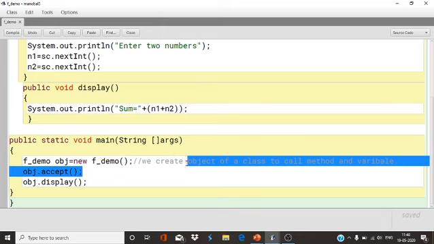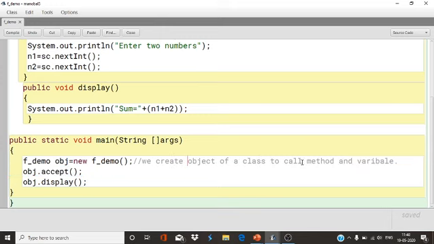So why do we create an object? To call methods and variables of a class. This is called method invocation, or invoking a method in Java.